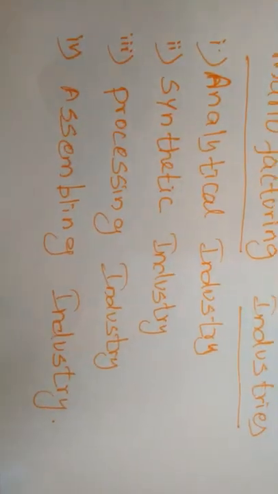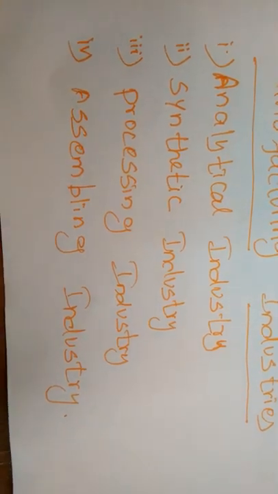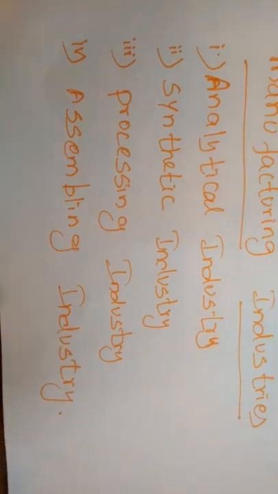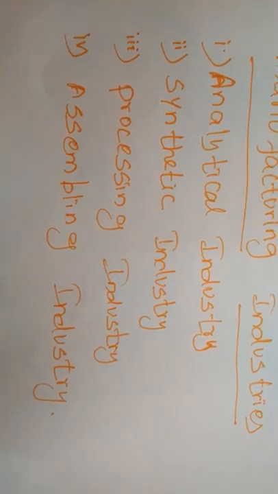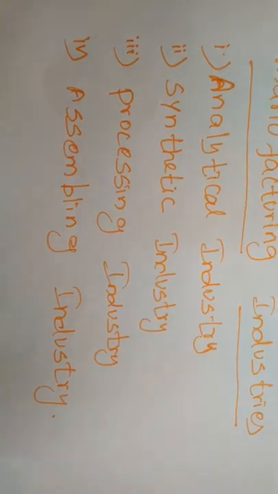Next, assembling industries. These industries assemble different component parts to make a new product. For example, the car industry, telecom, television, or any of the electrical industries.